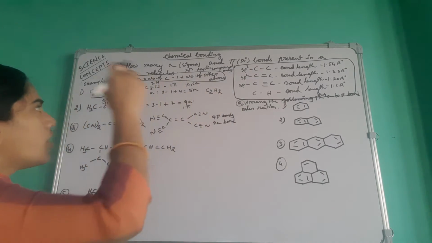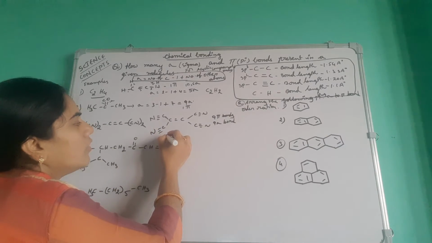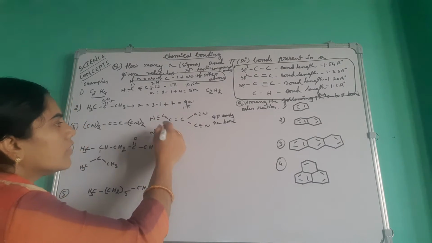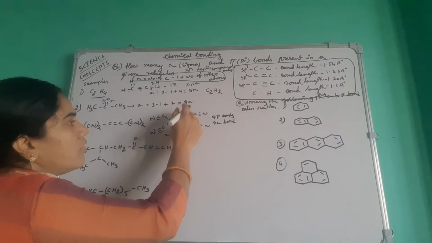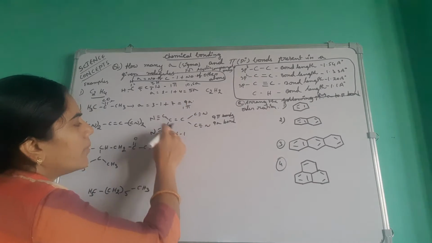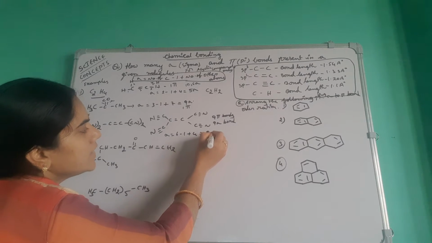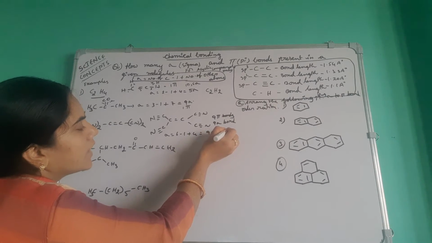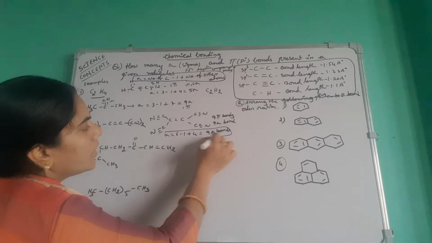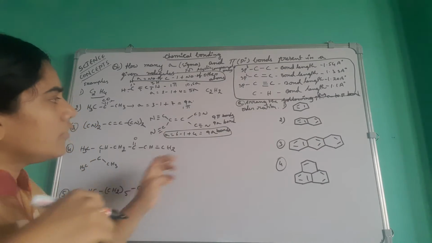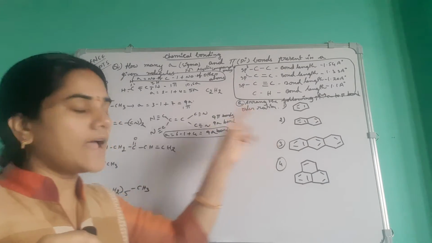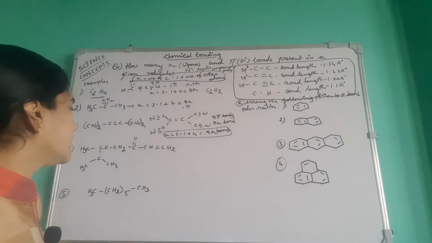If you want to use the formula, use that formula also. The number of sigma bonds is equal to the number of carbons, here 1, 2, 3, 4, 5, 6, 6 carbons, minus 1. The number of other atoms is 4, plus 4. Here total 9 sigma bonds. If you apply the formula, you will get this. If you count directly, you will get the same answer. You will tally both answers.